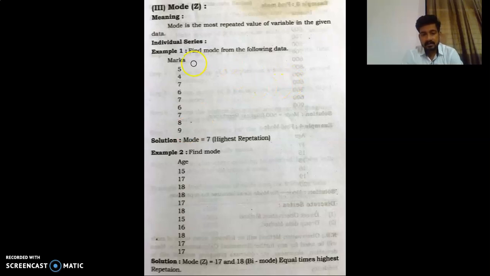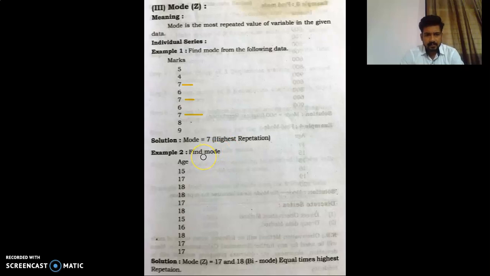After analyzing this series, we notice that the value 7 is repeated, and it is repeated 3 times: here first, then second, and here third. So the value 7 is the most repeated. Again, we go through the other values, but only 6 is repeated twice, and no other value is repeated more. So the answer is 7. Mode equals 7.